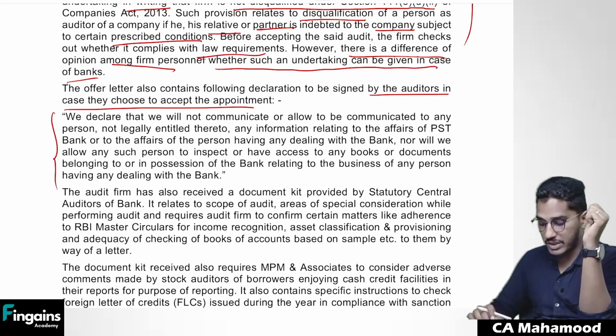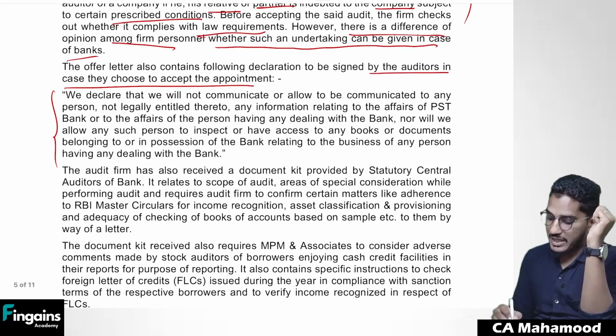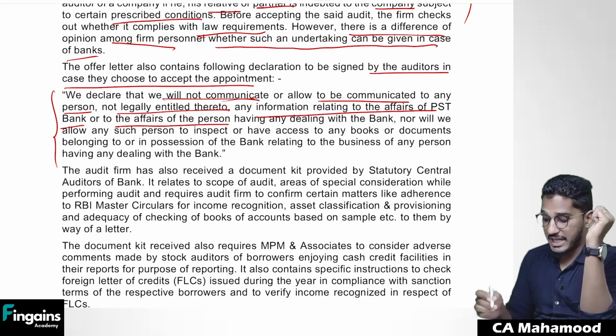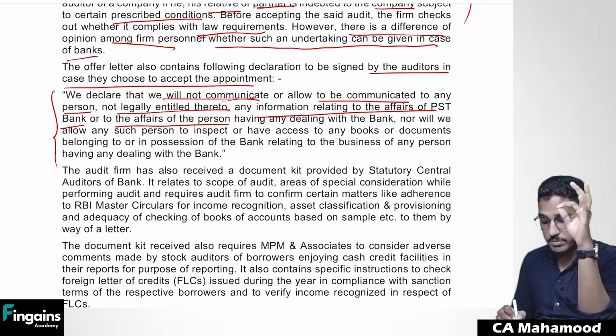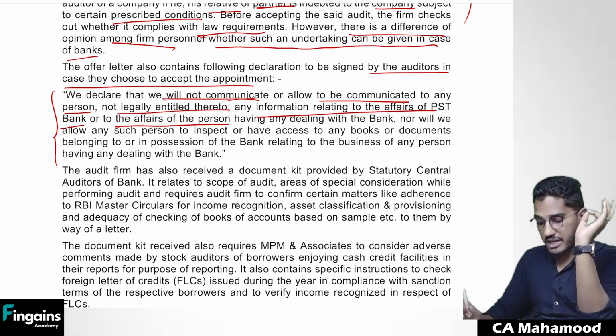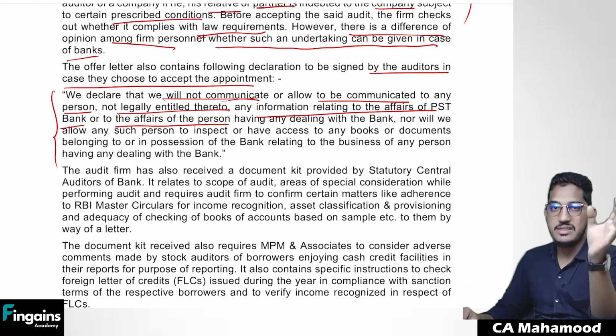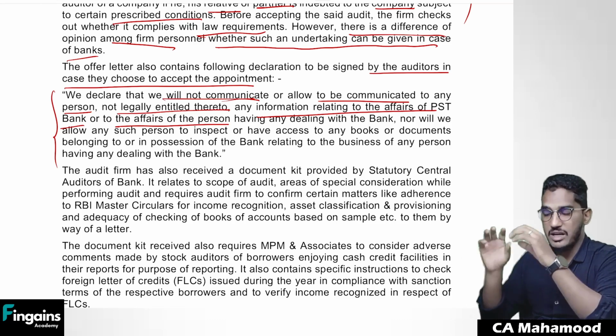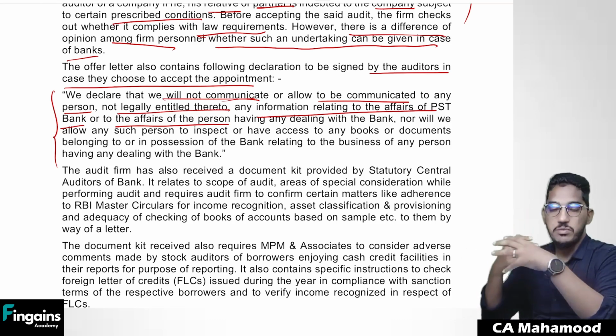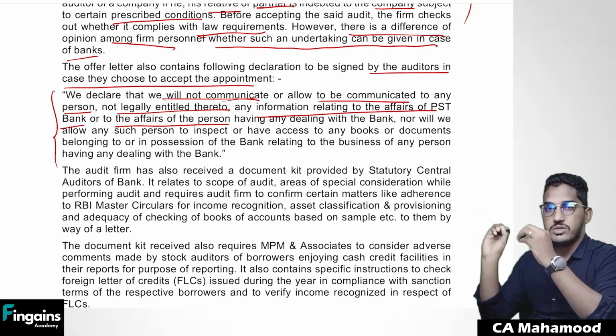We declare that we will not communicate or allow to be communicated to any person not legally entitled thereto any information relating to the affairs of the PST Bank or to the affairs of the persons having any dealing with the bank, nor will we allow any such person to inspect or have access to any books or documents belonging to or in the possession of the bank relating to the business of any person having any dealing with the bank. Basically, the banker is asking you to sign that during the course of audit, whatever information you have gathered, you will not go and disclose it to anybody.